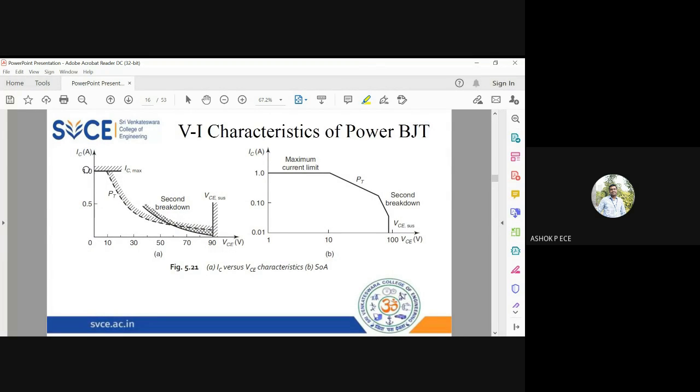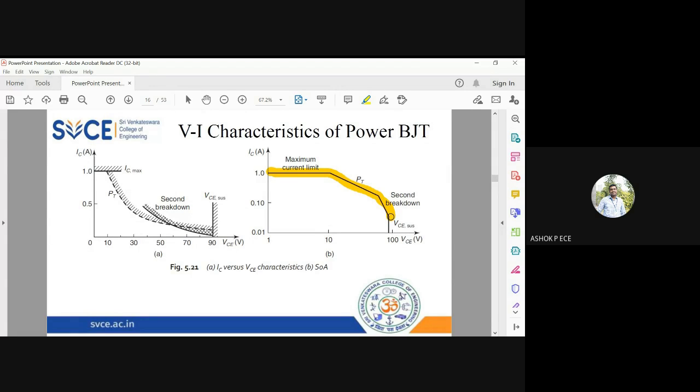So you can see here, this is the maximum current your device can withstand. This is the maximum voltage sustained before breakdown. So any graph will be between 1 ampere of IC and 90 volts of VCE. Okay, so if you draw the graph, you have this case where this is the maximum power limit. This is the maximum power dissipation of the transistor.